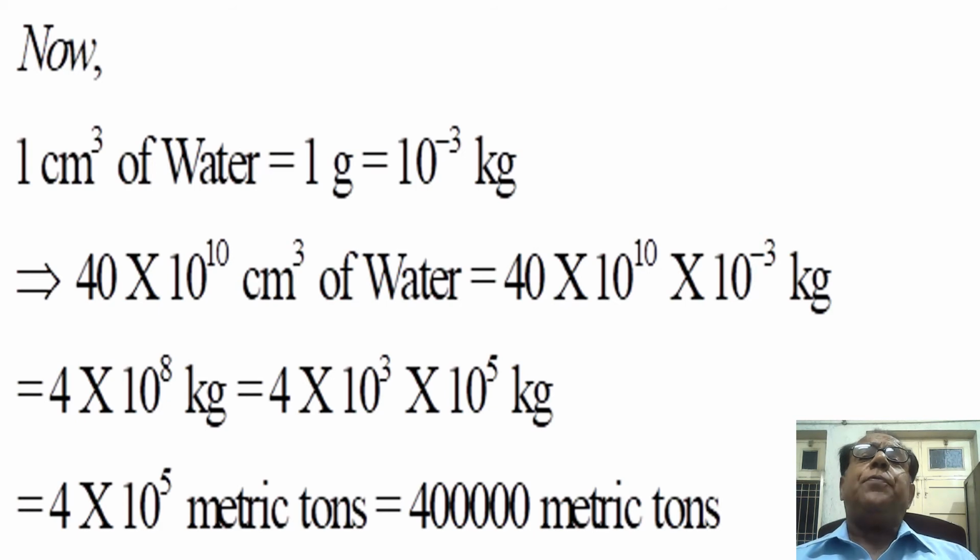Okay, because 1 metric ton is equal to 1000 kilogram. Okay, so this alternatively becomes equal to 400,000 metric tons, or in other words, in second last step we have already described it as 4 into 10 raised to the power 5 metric tons.